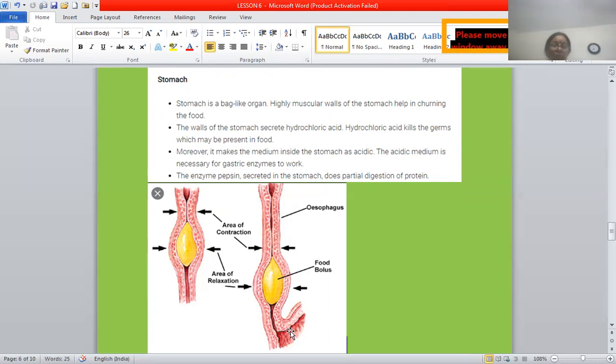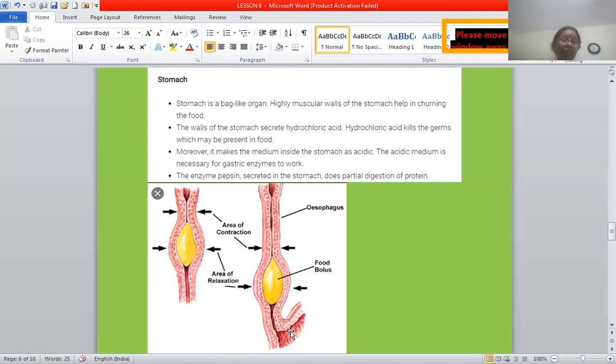And what is the function of enzyme pepsin? Pepsin takes part in the digestion of protein. Pepsin helps in the digestion of protein. So this was the function of HCl. Again, I am repeating. HCl makes the medium acidic because enzyme pepsin acts only in acidic medium. And the second, it kills the germs or disinfects the food which come along with the food.